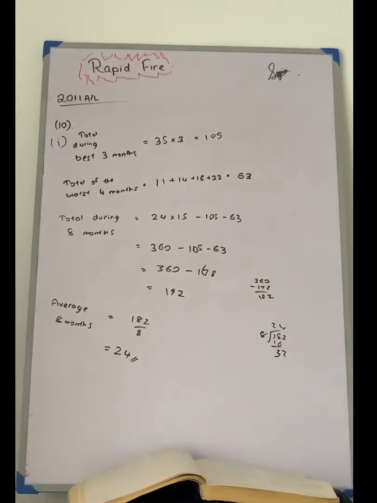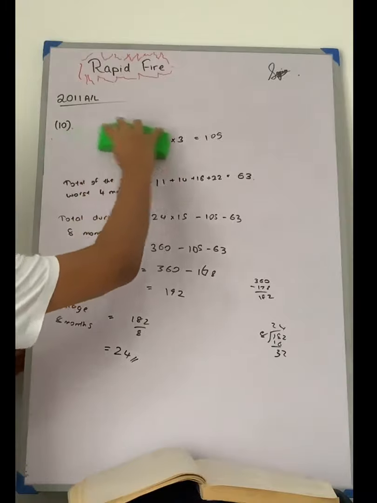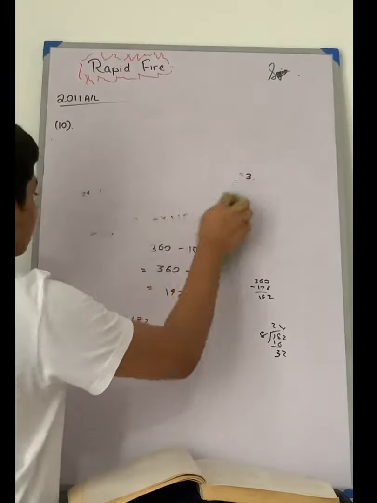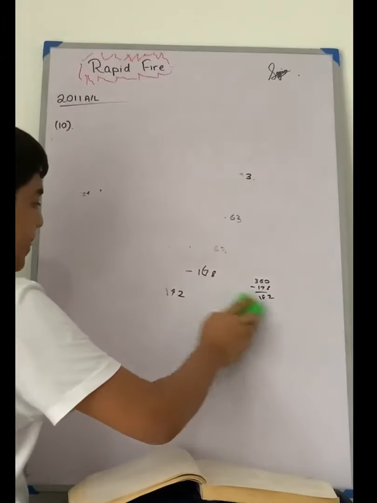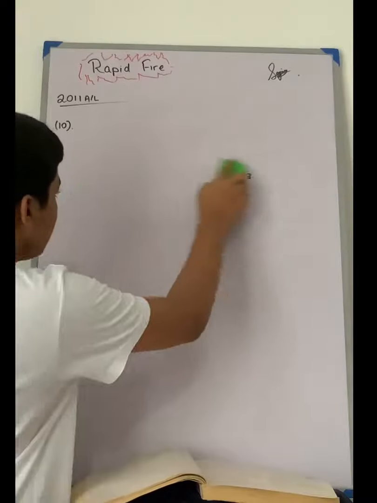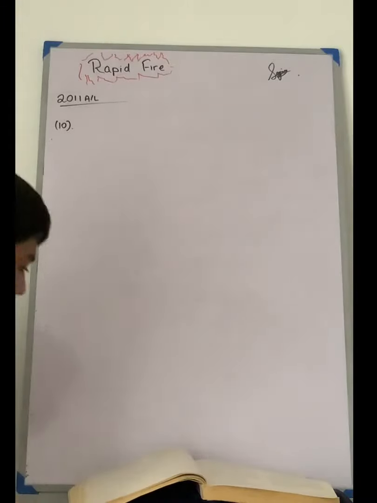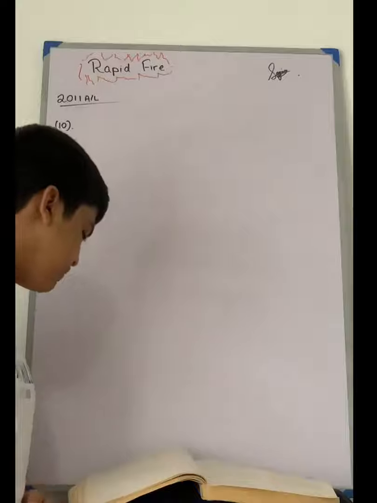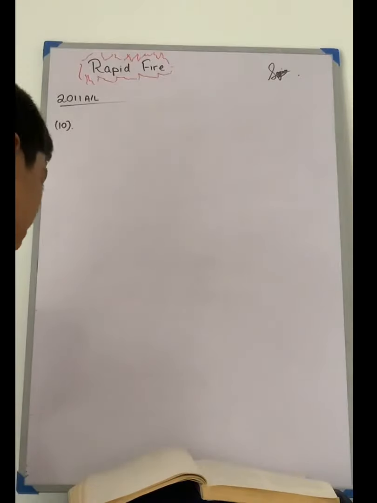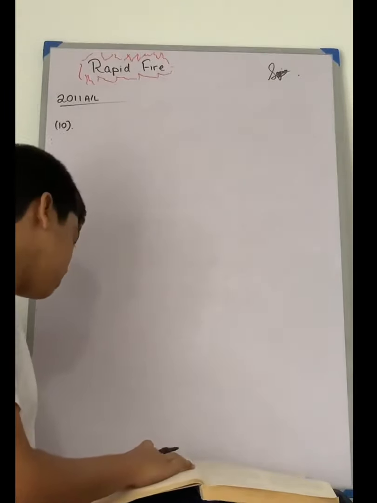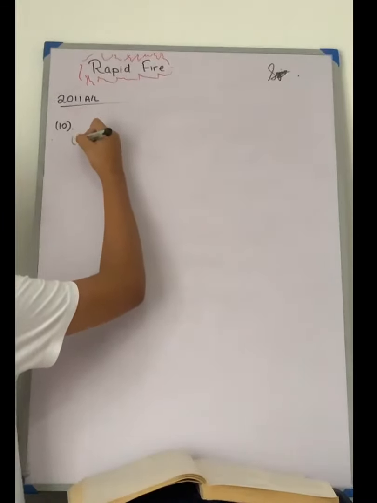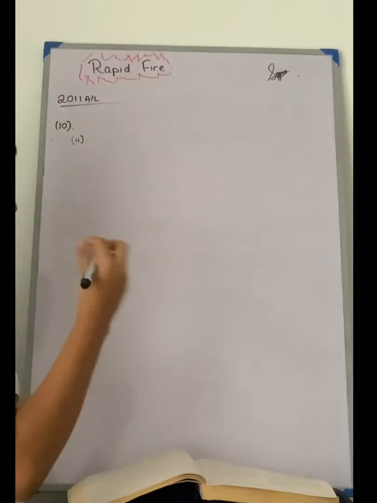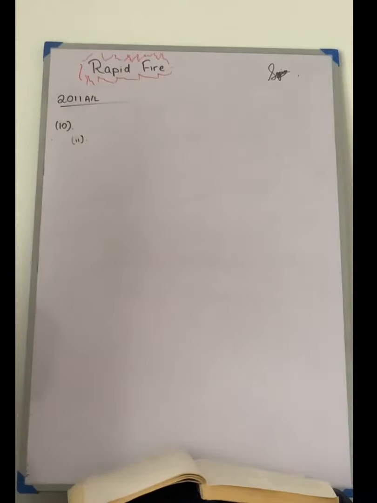So let's move on to the next part of our question. Alright, so the first quartile of the number of orders of the 15 months. So that means there are 15 data entries. So to find the first quartile in a discrete data, we have to apply the formula n plus 1 over 4.